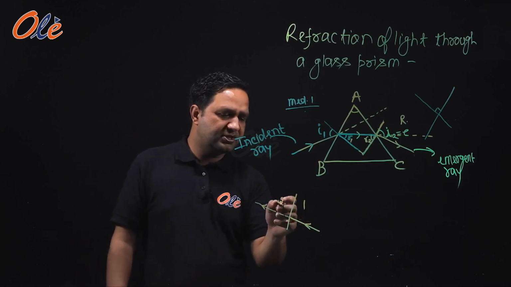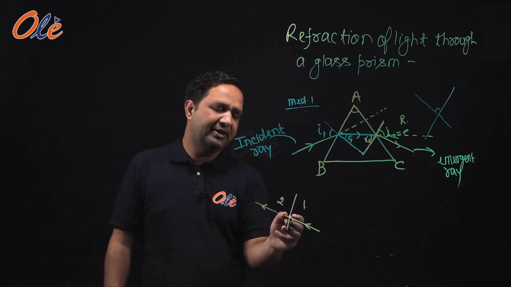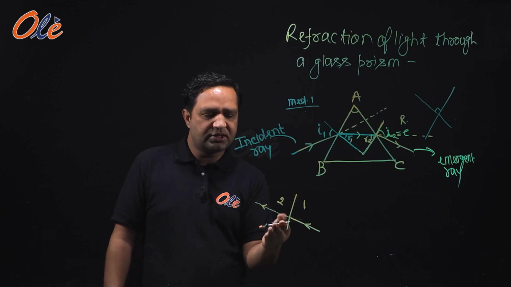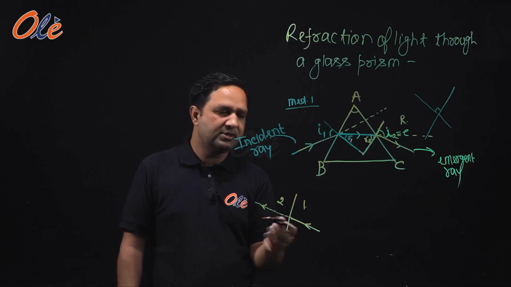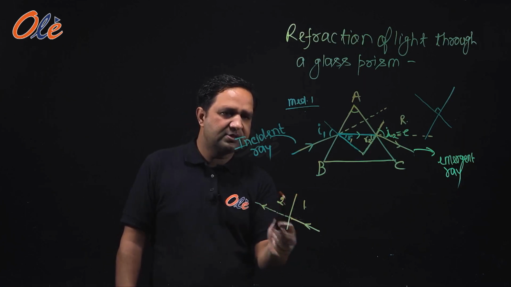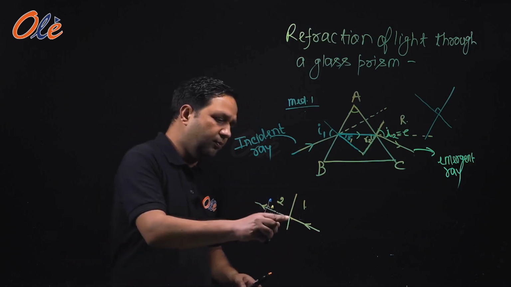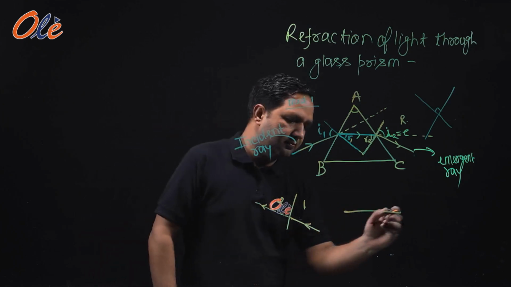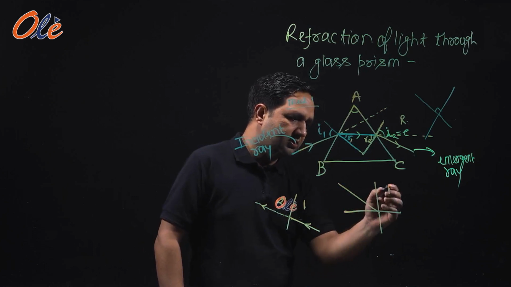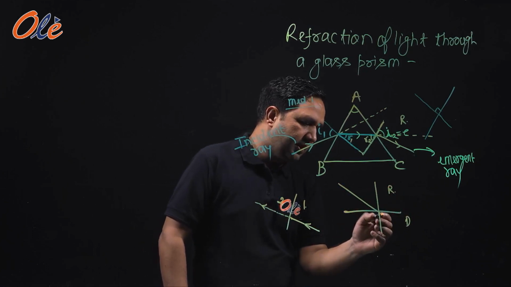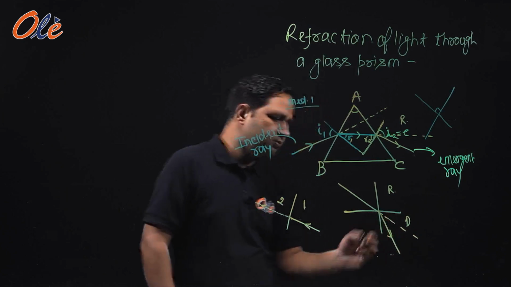But if the medium is changed, medium 1 is rarer and medium 2 is denser, then the light ray will bend towards the normal. If we draw a normal on this, then the light ray will bend towards the normal. Hence, this phenomenon is known as refraction. We have studied it. So, how much will light bend? If this is the normal, this is the rarer medium, this is the denser medium, then light should go like this, but it bends towards the normal, and now it is going through this.